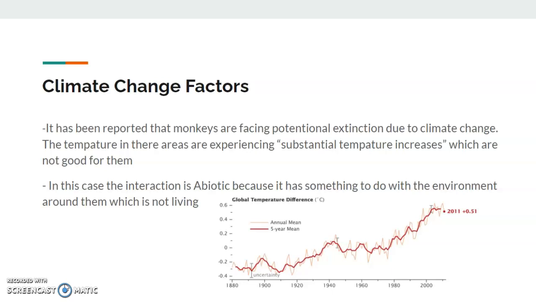The picture that I used, I found on Google, and it represents the substantial temperature increases that have happened in the world with the climate change that we are experiencing, how the world is getting hotter. It starts at 1880 and goes into the 2000s. And as you can see, it has grown substantially, as I have found through my resources.